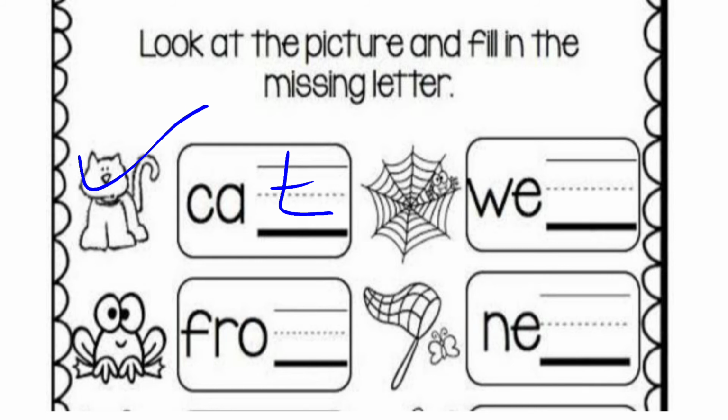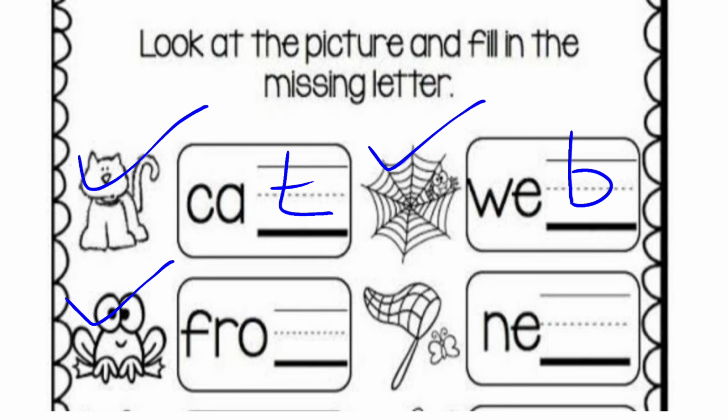Okay. Moving toward our next picture. What is this? Yes, this is the home of a spider, and the home of a spider is called a web. W-E-B, web. And what is the final sound here? Yes, the final sound here is B. Moving toward our third picture.